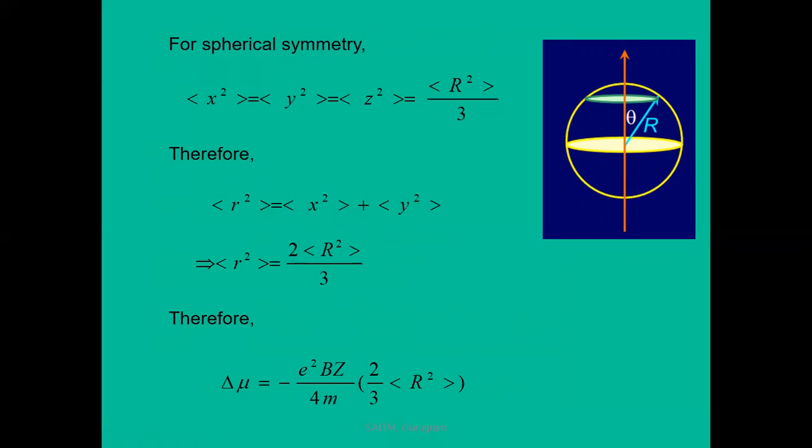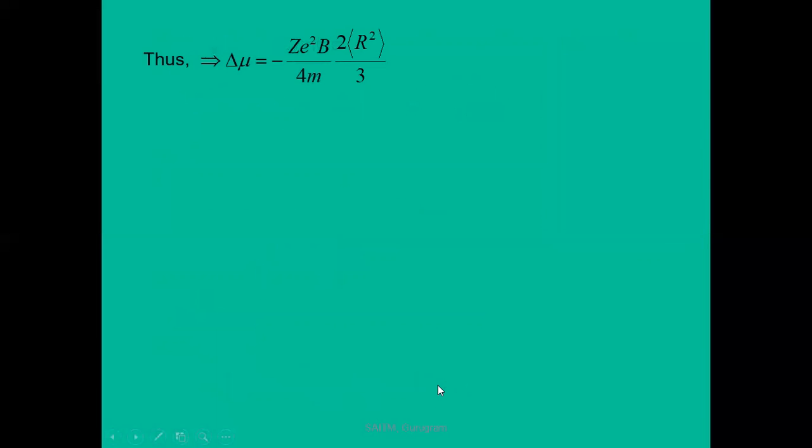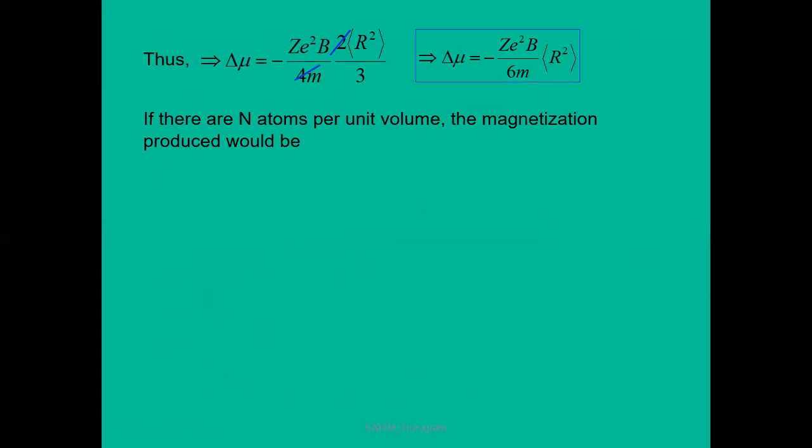Therefore, the change in magnetic moment for all the electrons, whose atomic number is Z, is equal to minus e square B by 4m, with r square replaced by 2 by 3 average r square. Now this cancels, and the resultant dipole magnetic moment is minus Z e square B by 6m average r square. Now, this is the expression for all the electrons. This expression is for one atom that contains Z number of electrons.